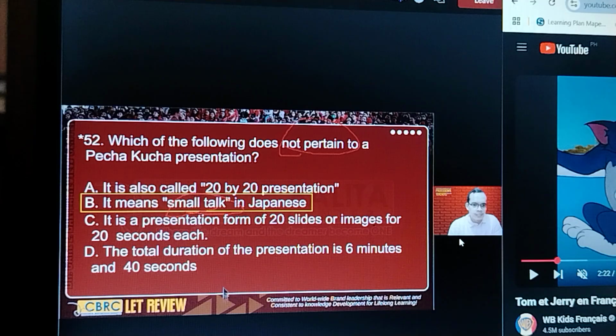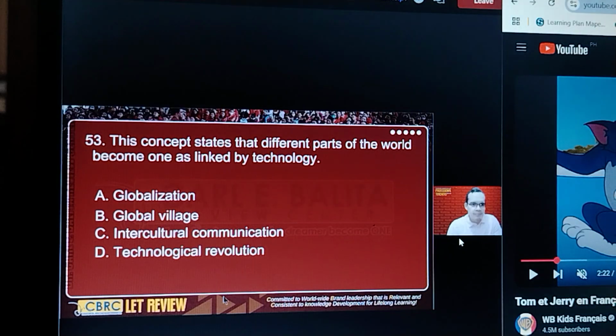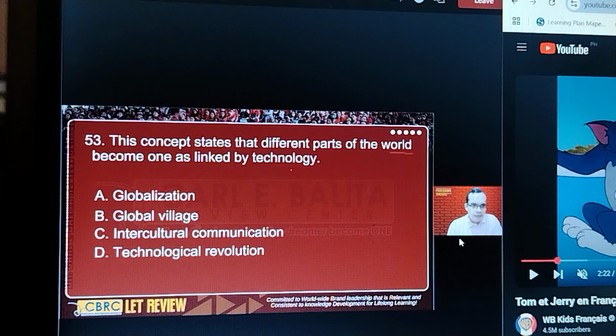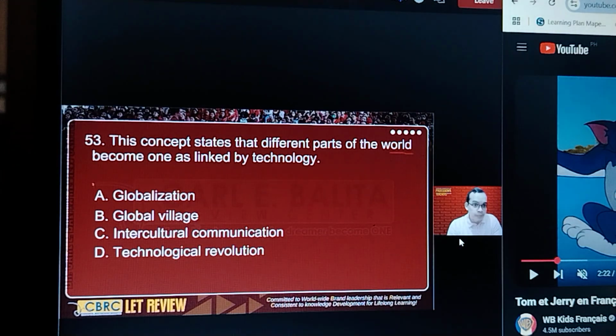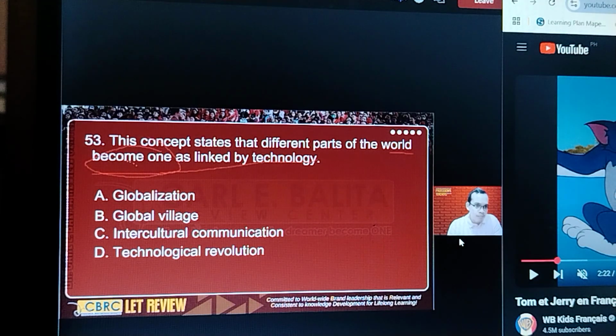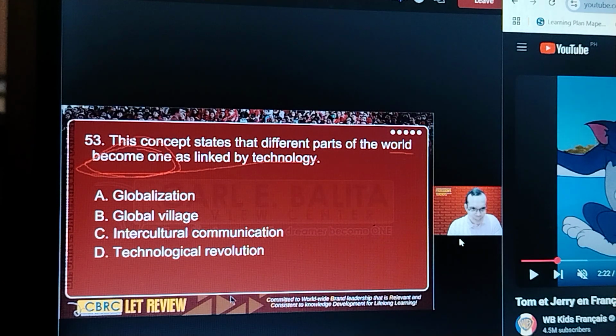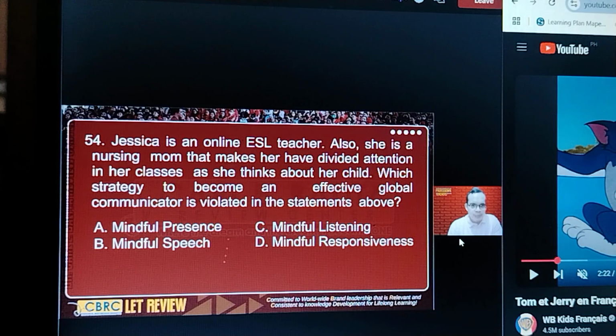Small talk. Verb become or part of become. So what do we call that? It's called global village. All right. Words here: divided attention. So this should be used. Other word, attention or focus is present. So A is the answer.